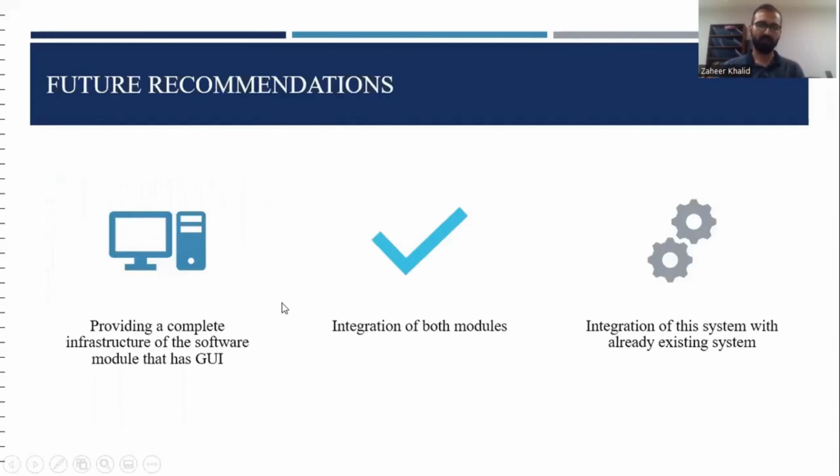If we talk about future recommendations, in the future, a graphical user interface can be provided for this project, and both of the modules, the vehicle detection module and the license plate recognition module, can be integrated if more graphical processing power is used. And this system can be integrated into any city where the infrastructure for CCTV cameras is available. We just need to implement this model, and it can be used for vehicle detection.